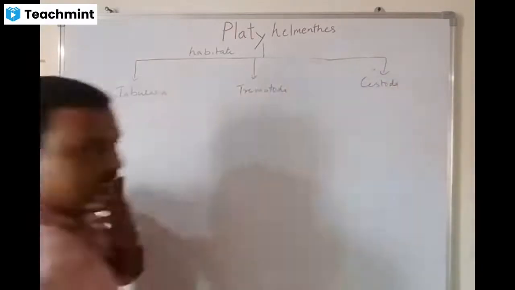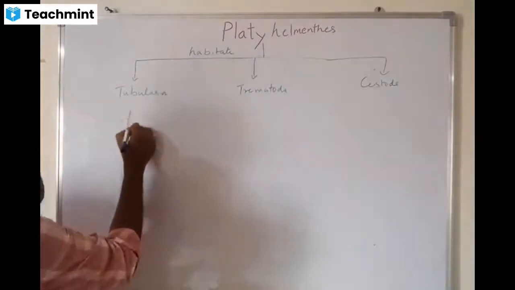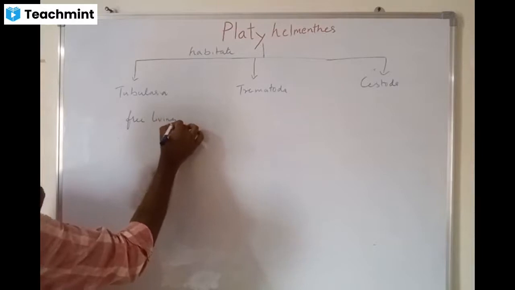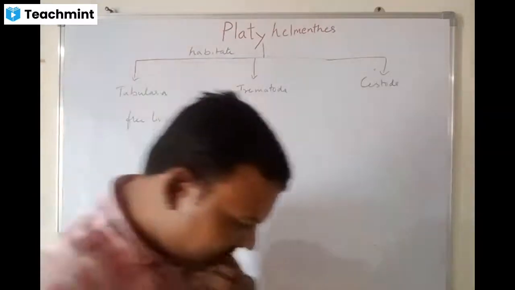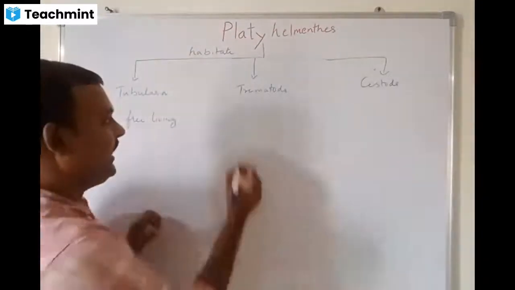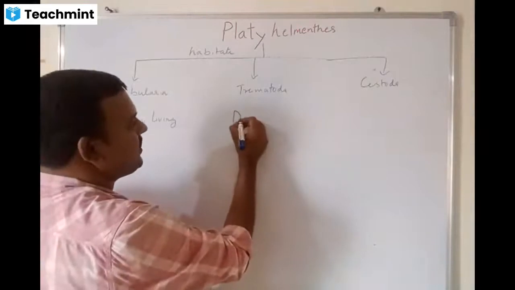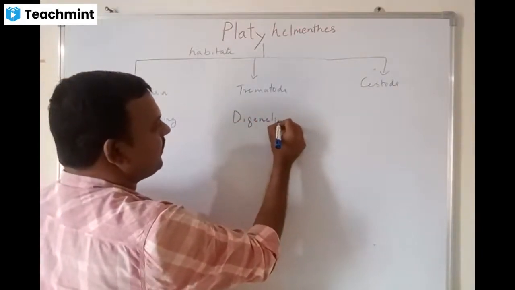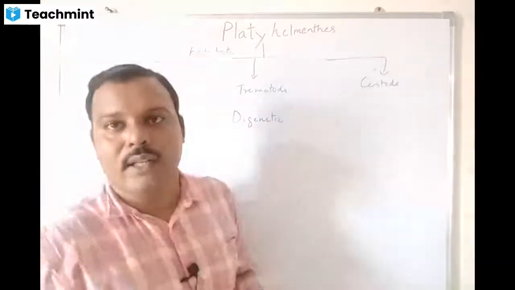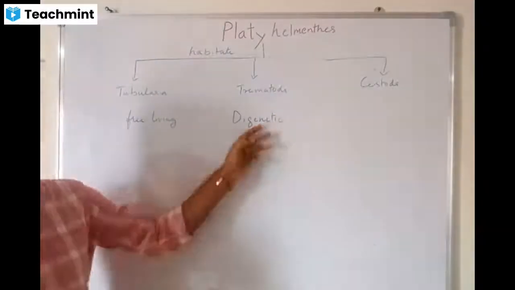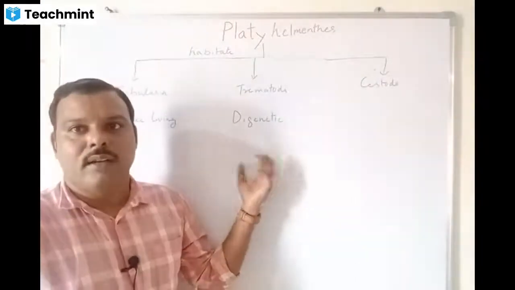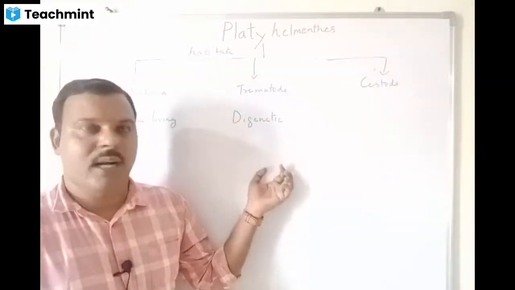So turbellarians are the free living forms, whereas trematodes are digenetic endoparasites because they need two hosts, a primary host and a secondary host. I'll explain when we study different animals in the platyhelminthes.